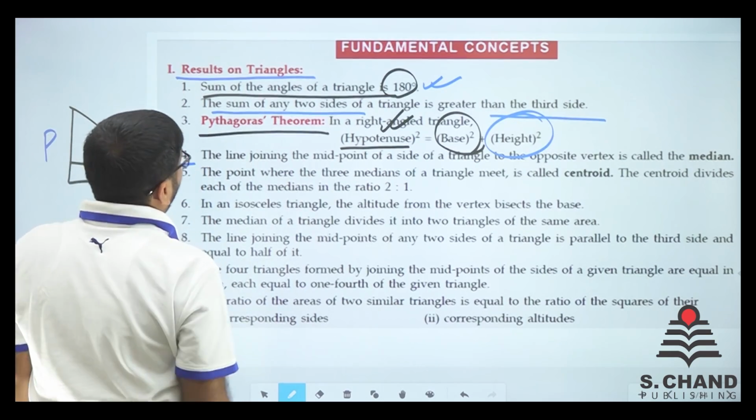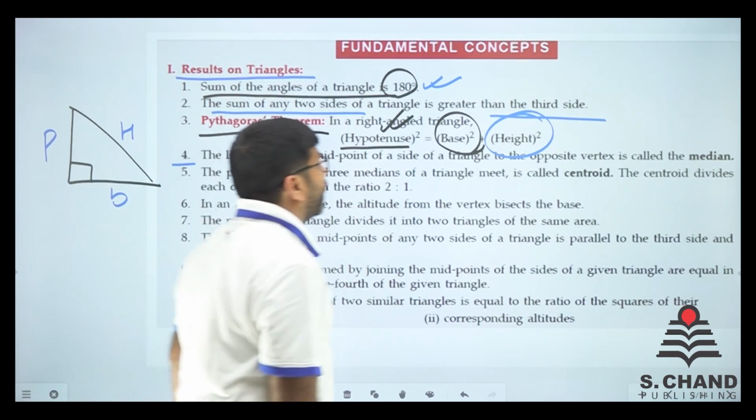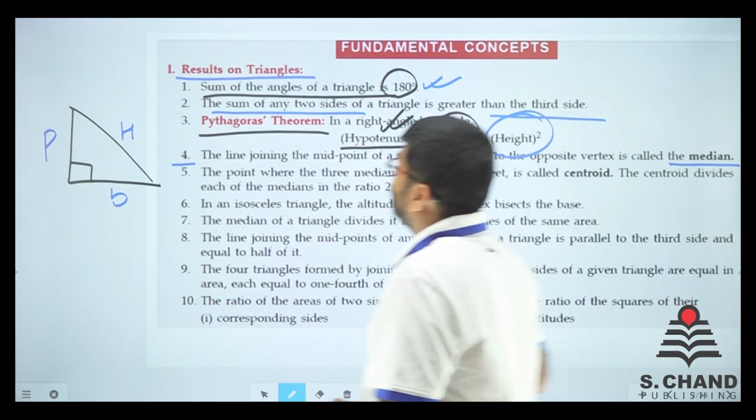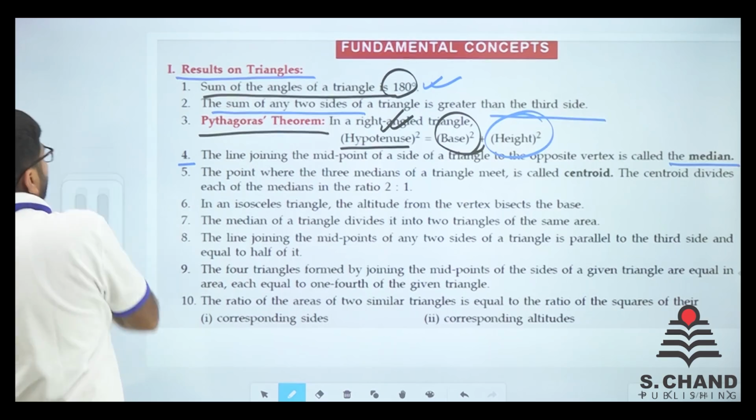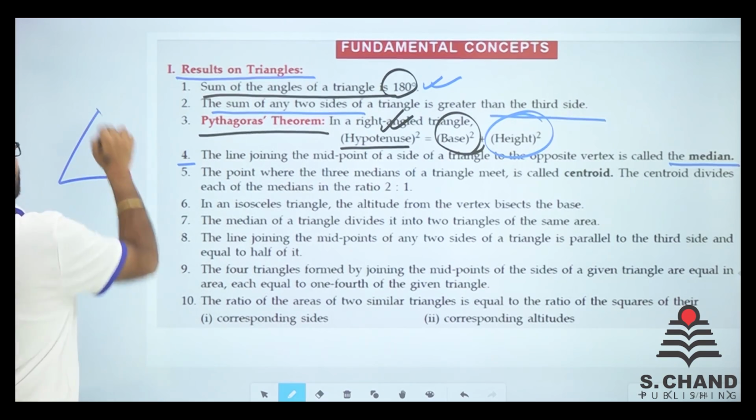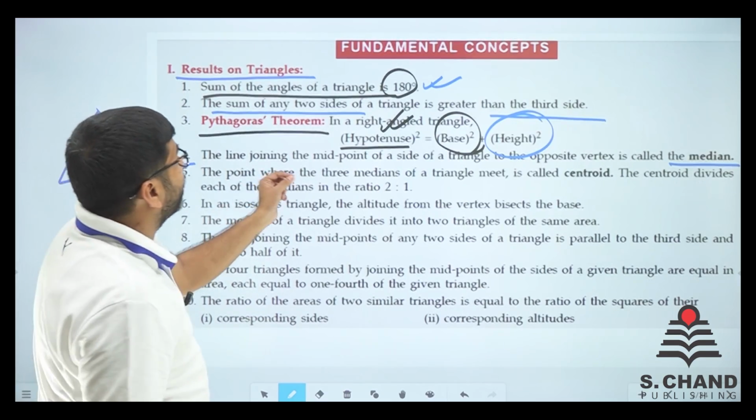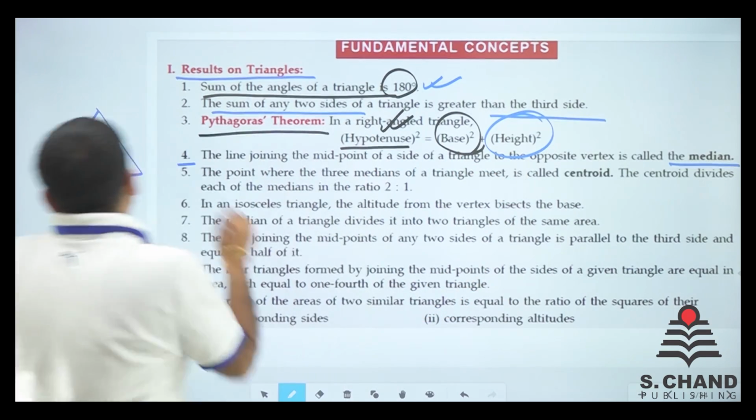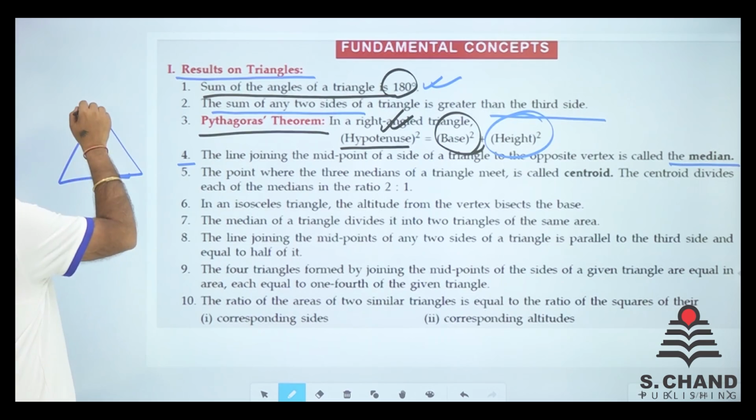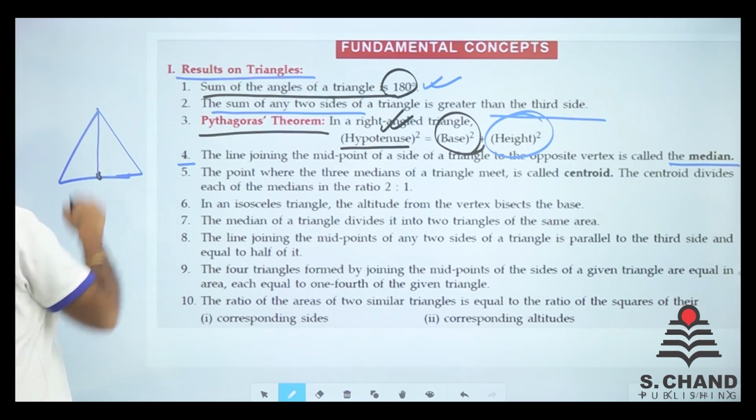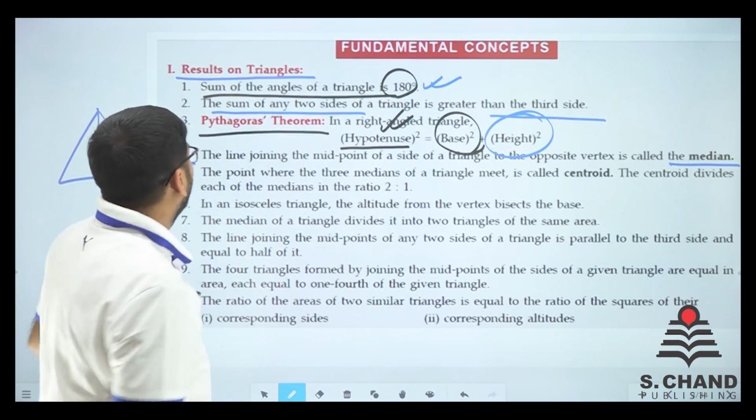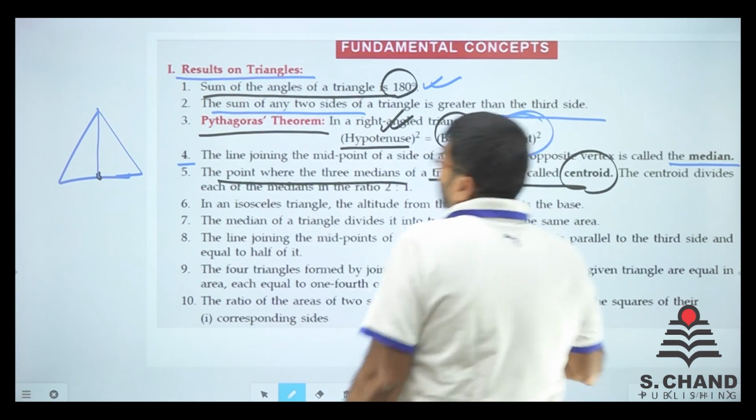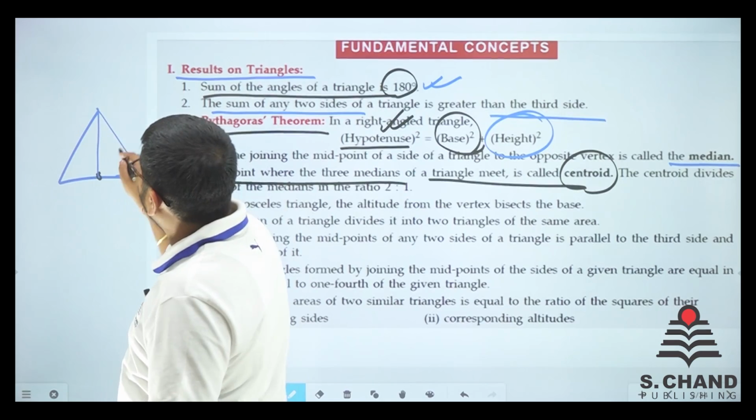The fourth point says that the line joining the midpoint of a side of a triangle to the opposite vertex is known as the median. Say, for example, any triangle is there. So, the line joining the midpoint of a side to the opposite vertex. See, this is the midpoint and this is the opposite vertex. So, this is known as the vertex. The point where the three medians of a triangle meet is known as the centroid. So, here I have drawn one median.